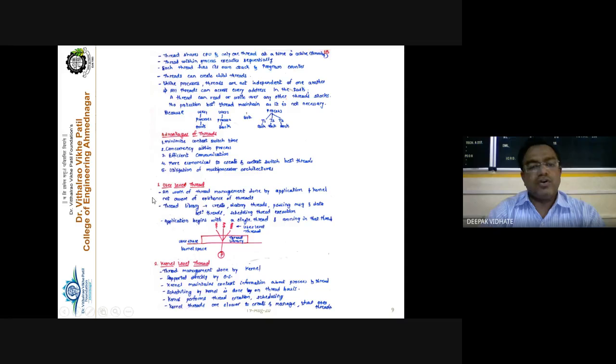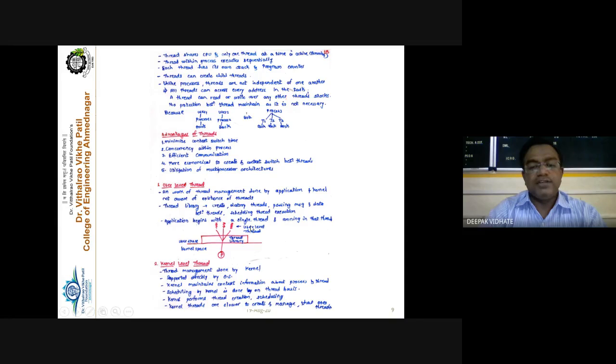Getting this point? All the work of thread management is done by the application, and the kernel is not aware of the existence of the threads. That is called the user level thread. The thread library is used to perform various operations on threads, like creating a thread, destroying the thread after its use, passing messages and data between threads, and scheduling thread execution. This entire thing is done with the help of the thread library.